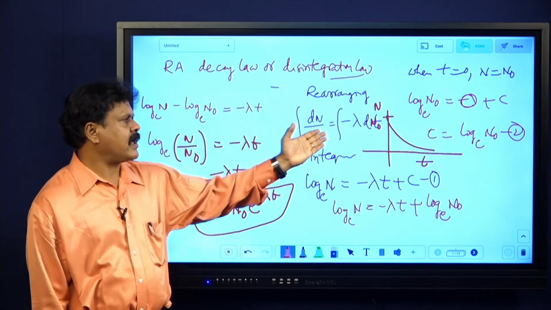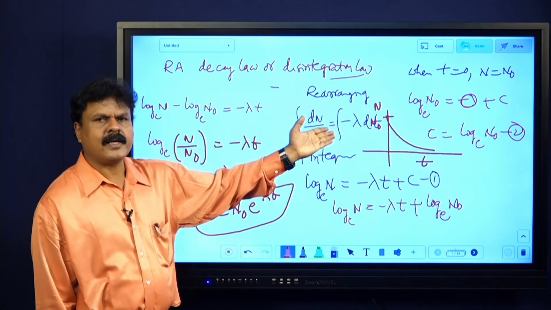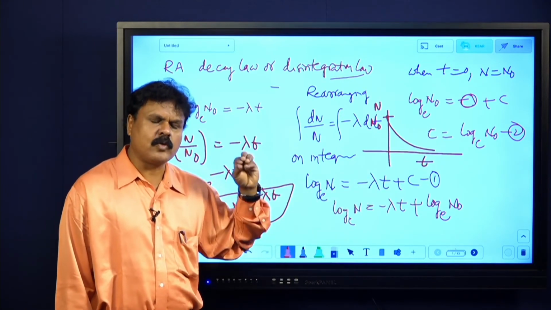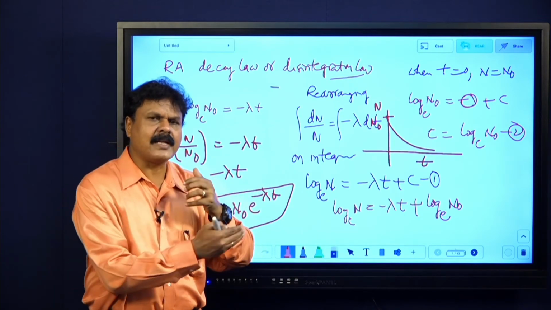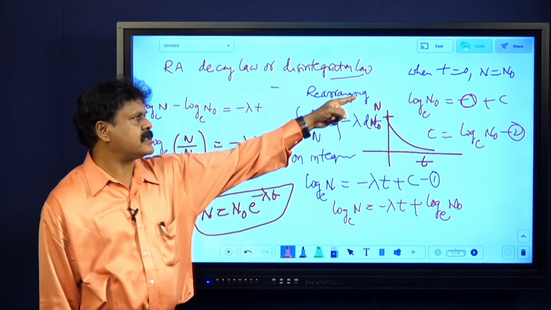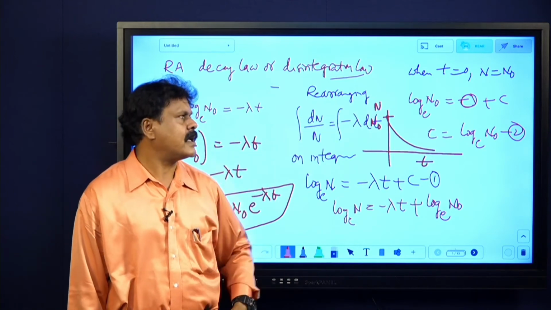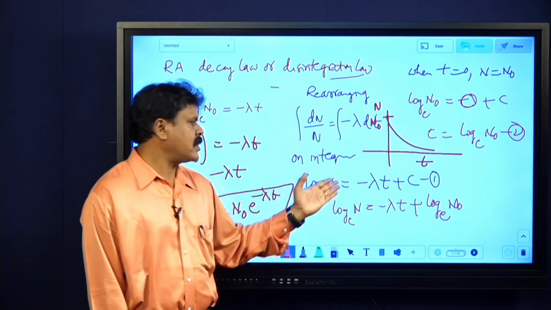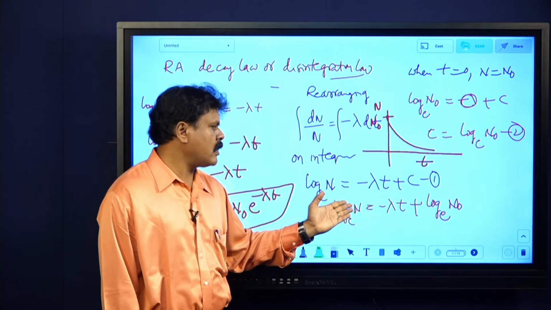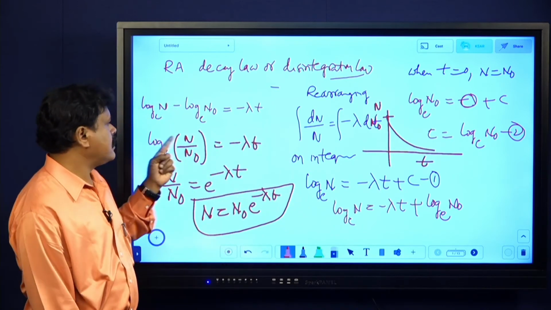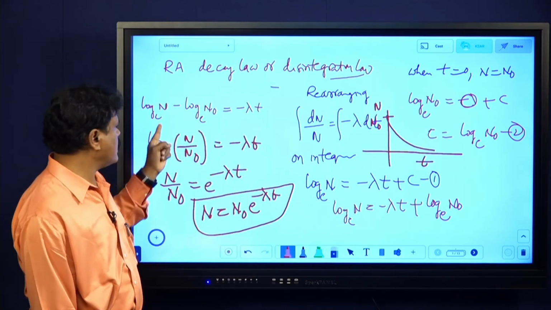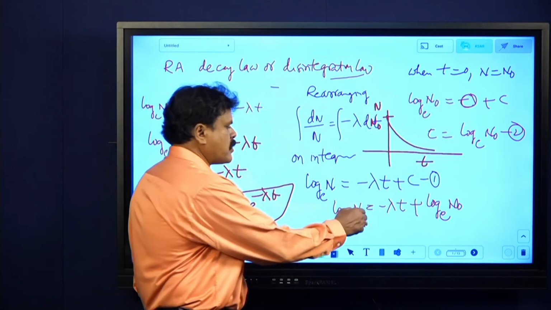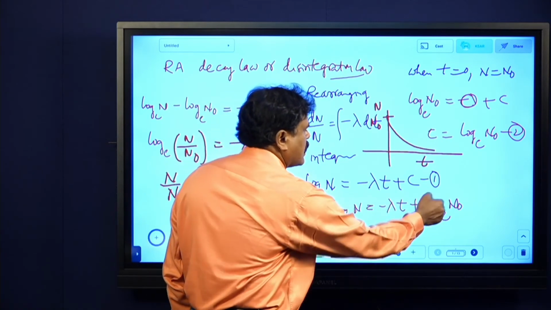Rearranging the terms, dn by n equals minus lambda dt. Okay. And on integration, log n equals minus lambda t plus c. To eliminate c, applying initial conditions. That is when t equals 0, n equals n naught. Then c equals log n naught. Substitute that back, log n minus log n naught equals minus lambda t. Here I have substituted log n equals minus lambda t plus log n naught.